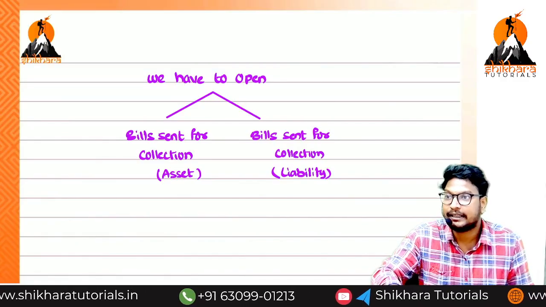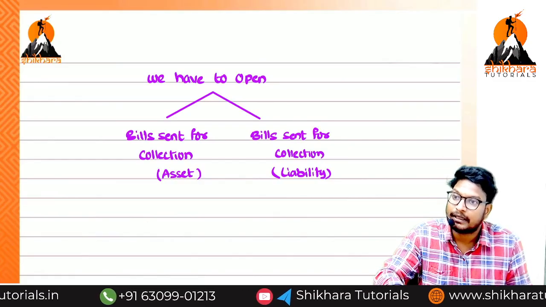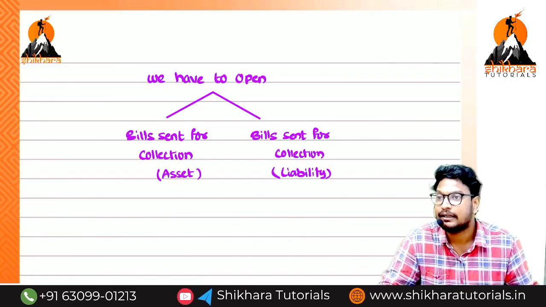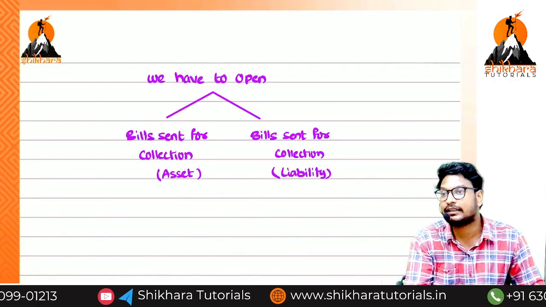Because in order to maintain one record in our books, we have to do the debit and we have to do the credit. That is the reason we are creating one dummy asset and one dummy liability. Are you getting the point? It is only because of holding those particular bills.